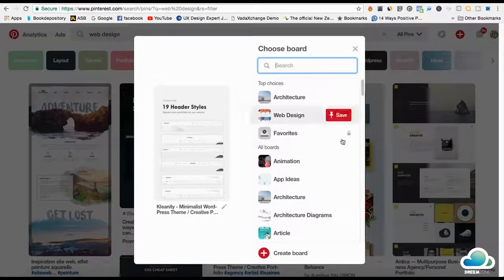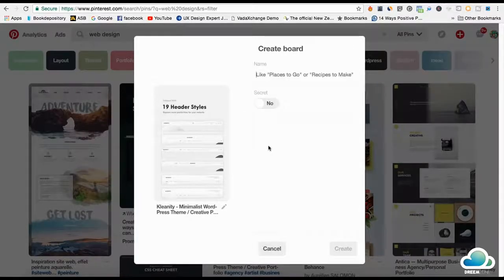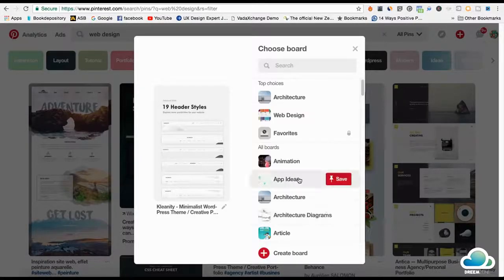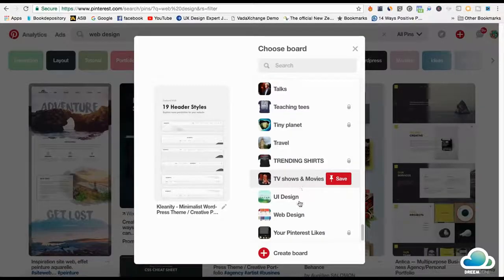When you first start, you actually need to create a board. So you come down here, hit create board, and just name it web design. And keep the secret at no. If you click yes, then no one will be able to see your board. It's a secret. So I'm going to cancel this because I've already got web design here all the way at the bottom. And I'm just going to pin it there.